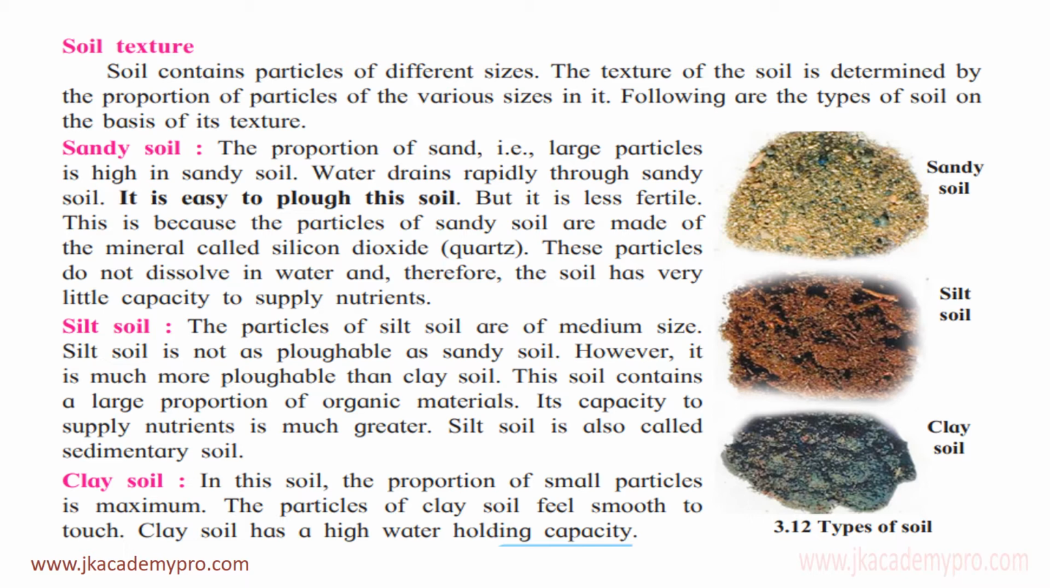Now, following are the types of soil on the basis of its texture. There are three types of soil that we see: sandy soil, silt soil, and clay soil. So, let's understand each of them. Now, sandy soil. The proportion of sand, that is, large particles, is high in sandy soil. So, you will find that it is more rough. The water drains rapidly, that is, very quickly through sandy soil, and it is very easy to plow this soil. But it is less fertile, so hardly any vegetation grows in this.